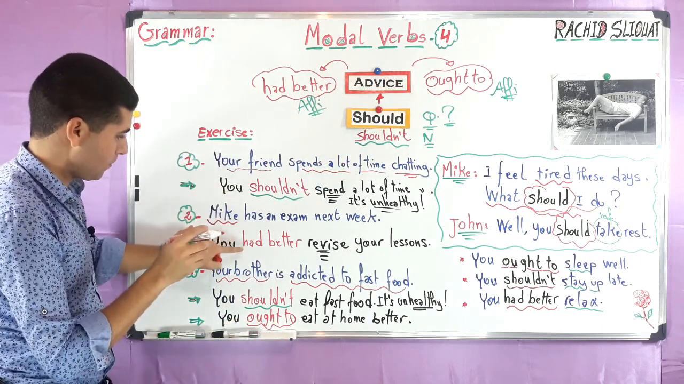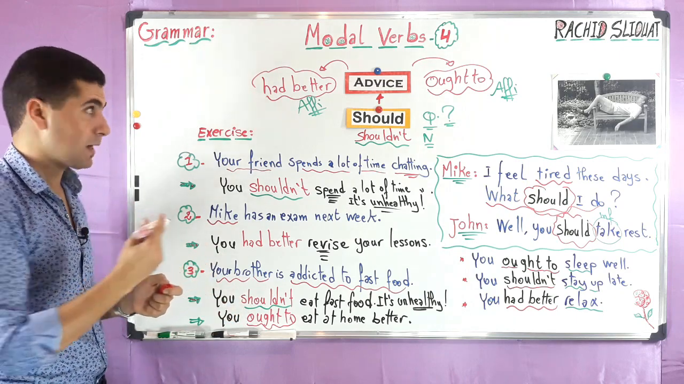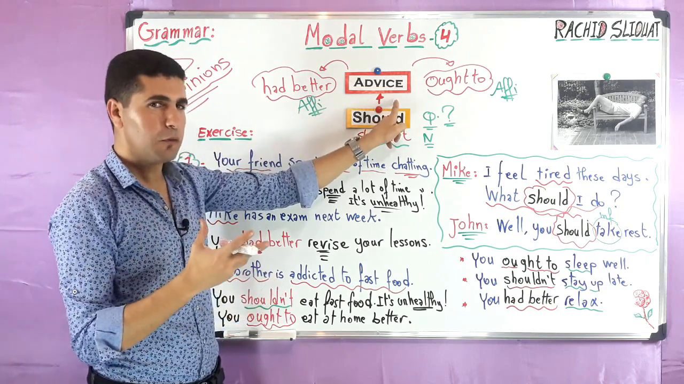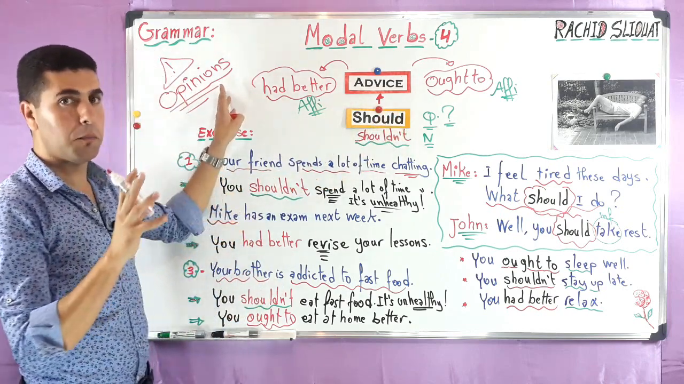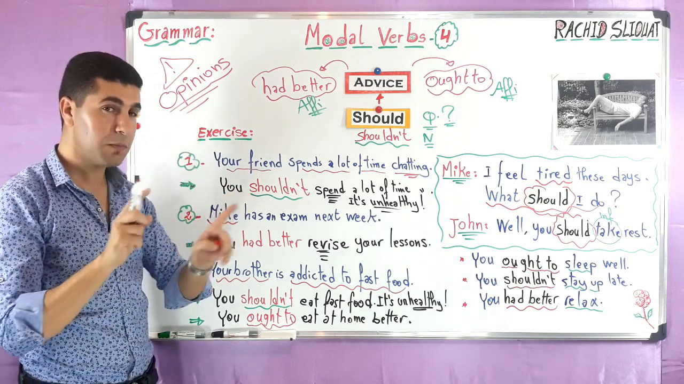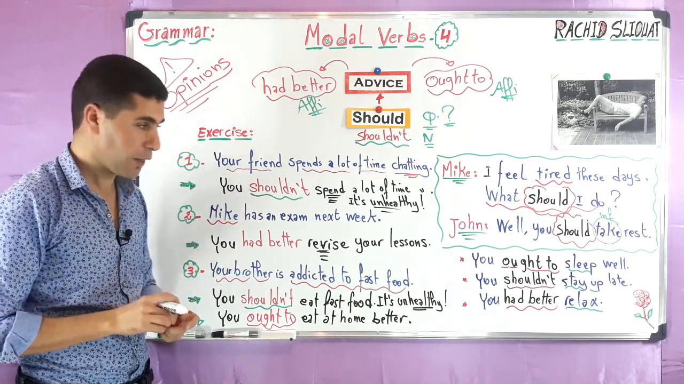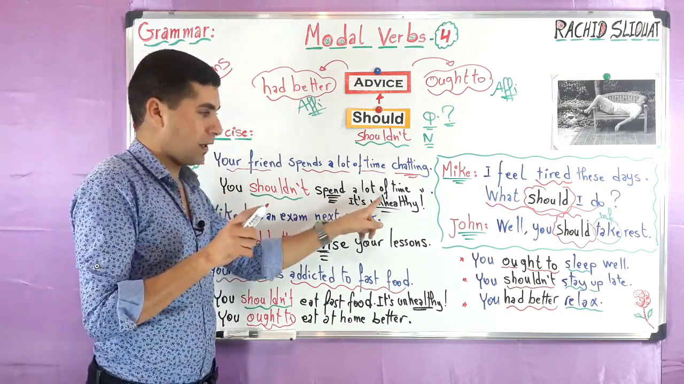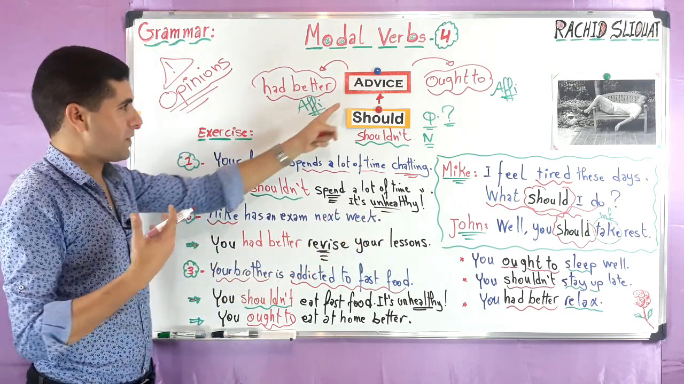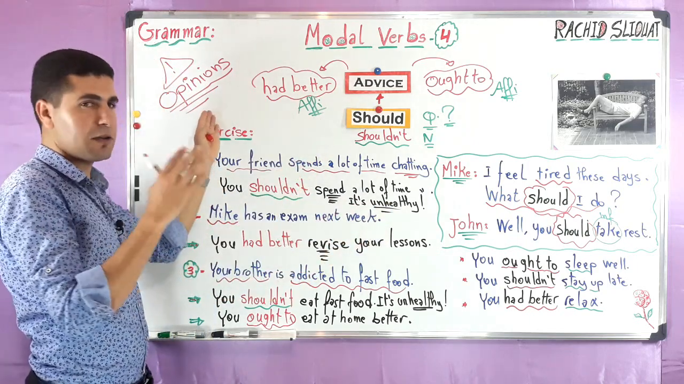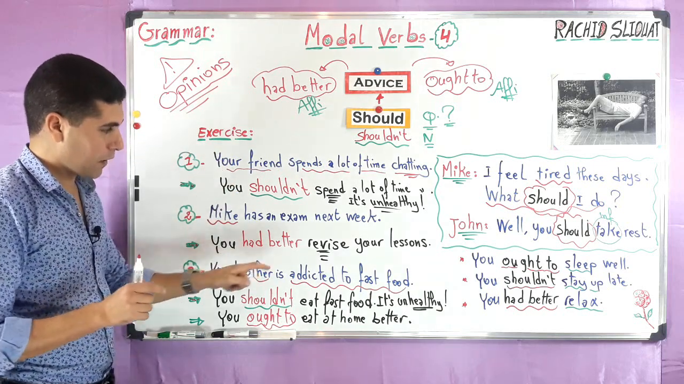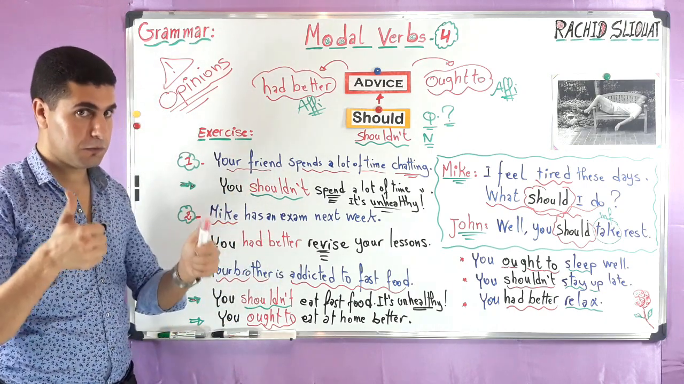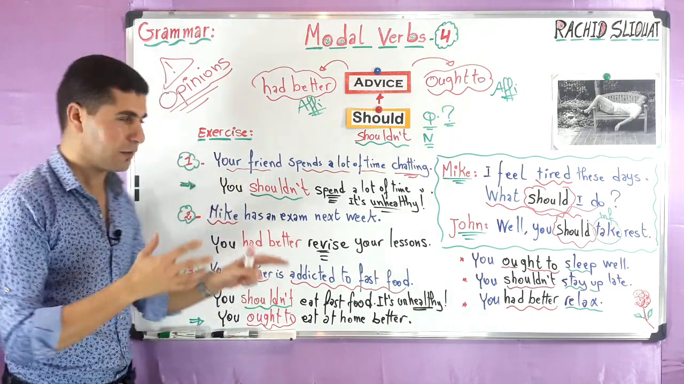Now, these are pieces of advice. They also sound like, we can say, opinions. So these ones can be used for advice, or you can also say to some extent opinions. Because when I say you shouldn't spend a lot of time chatting, it's unhealthy, this is like I am giving you my opinion. My opinion is that it's not good to spend a lot of time chatting because it is unhealthy. So it is advice and at the same time like opinion. Okay, you had better revise your lessons. Like, I think that revising lessons is good for you to get high marks. So this is kind of opinion.